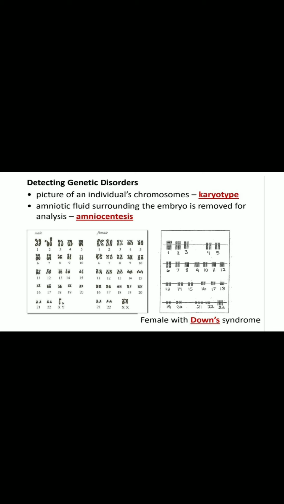So this is a karyotype showing a female with Down syndrome. You can see the 21st pair of chromosomes has an additional chromosome. There you can see three chromosomes, and it is XX in the 23rd pair. So it is a female with Down syndrome. So that's all about this topic.